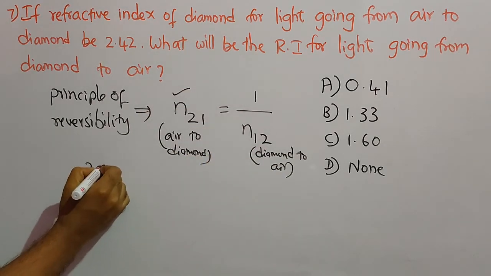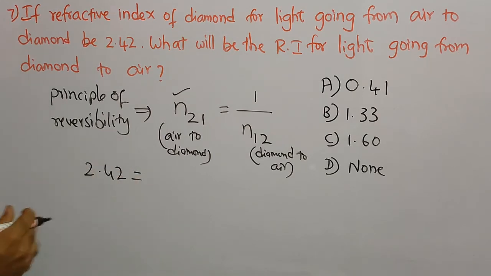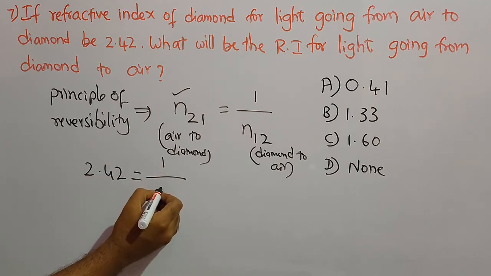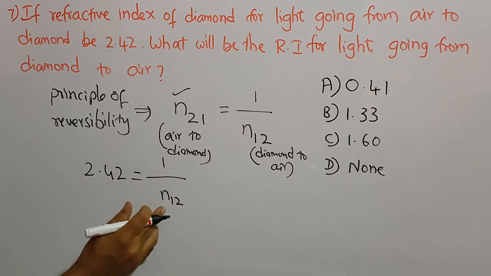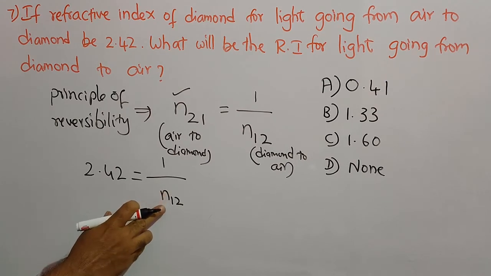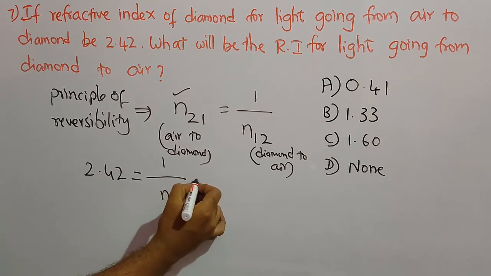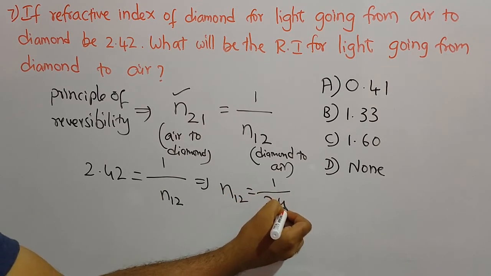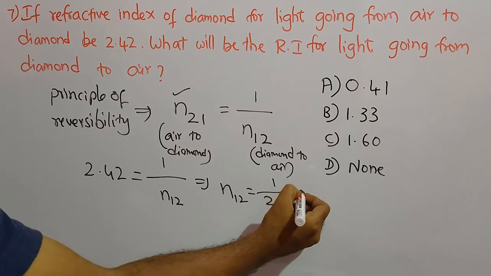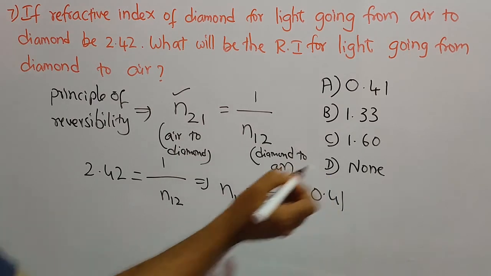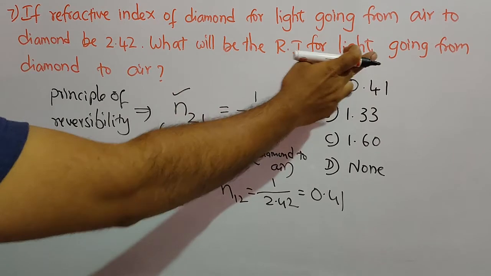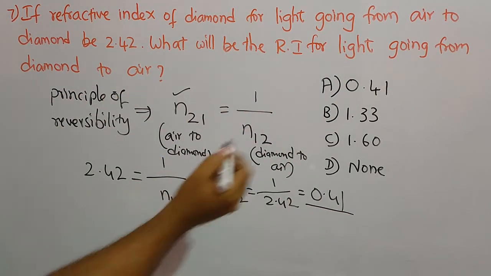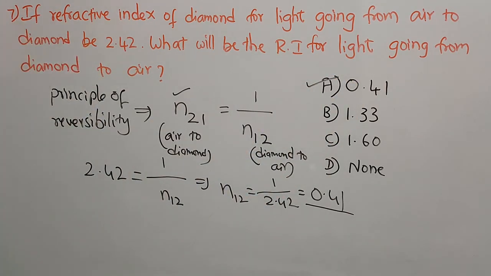So 2.42 is the refractive index of light going from air to diamond. So 1 by, this value we don't know, we have to find this value. This is the refractive index of light going from diamond to air. So that implies N21 is equal to 1 by 2.42. If you simplify this, we get 0.41. So the refractive index for light going from diamond to air is 0.41. So this will be the correct answer for this question.